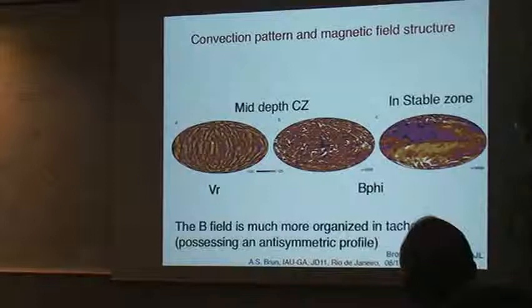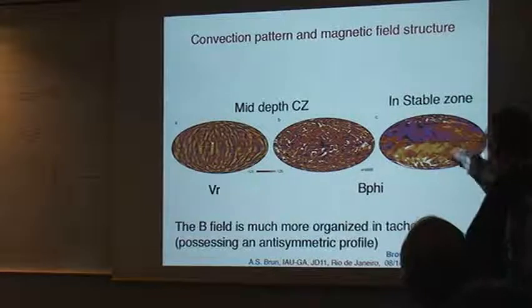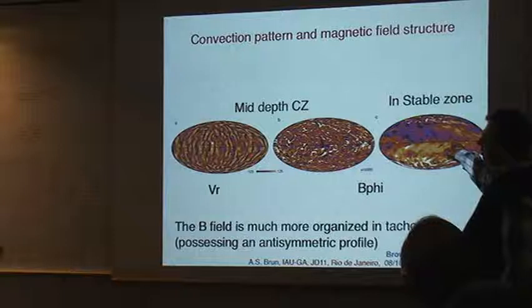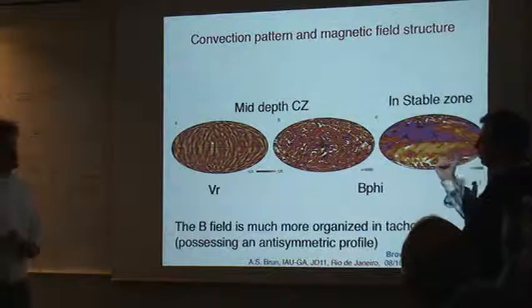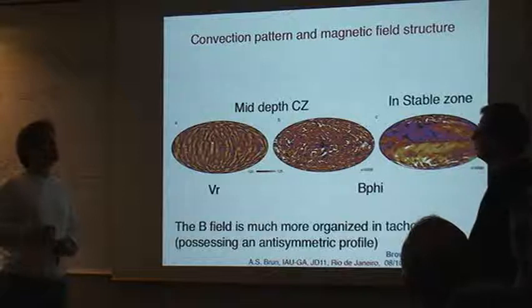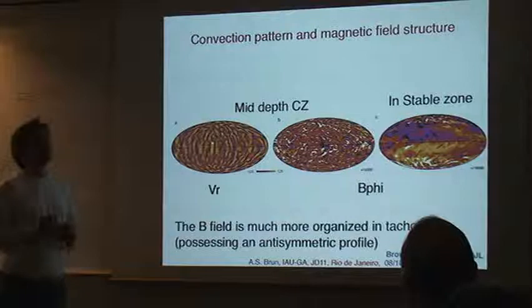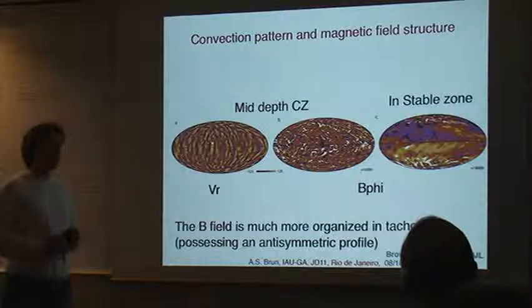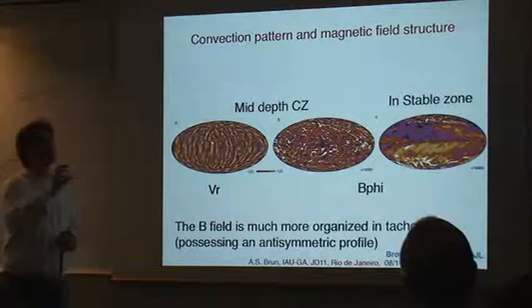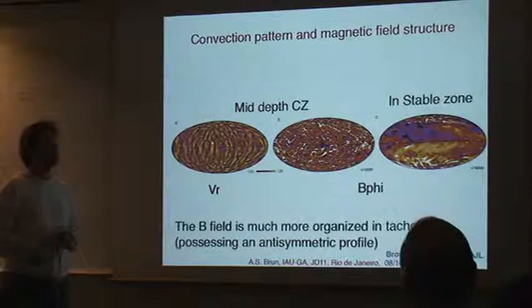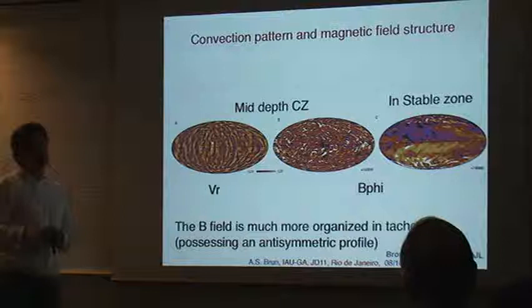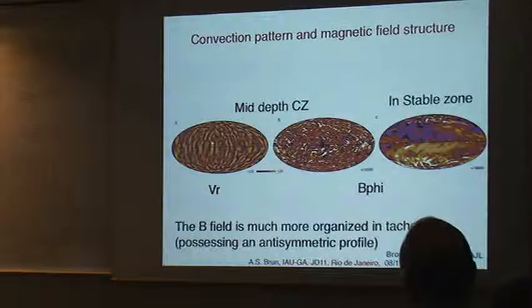How did you detect that this field is generated in the convective zone, not in the stably stratified zone? How can you separate it? Because we have developed a diagnosis based only on the mean field, so you should be happy, where we have looked very carefully at all the production terms and all the advection, pumping, and diffusion terms. We can look at this equation and all the terms and how they are distributed in radius and latitude, and we can look at where the generation is, how it is located, and how you transport field. This is a paper we are writing currently, so it should be out soon.